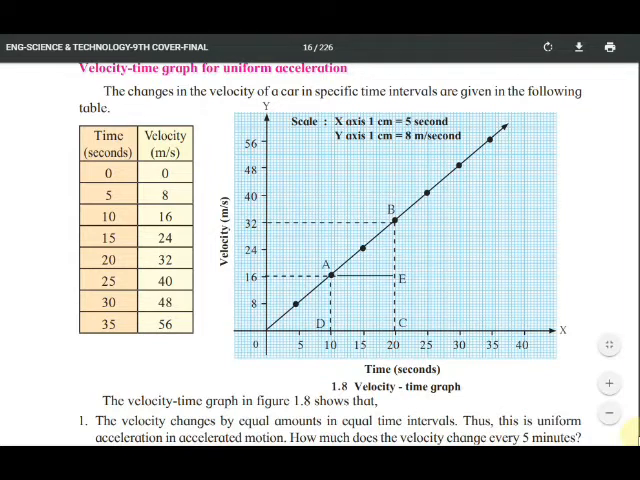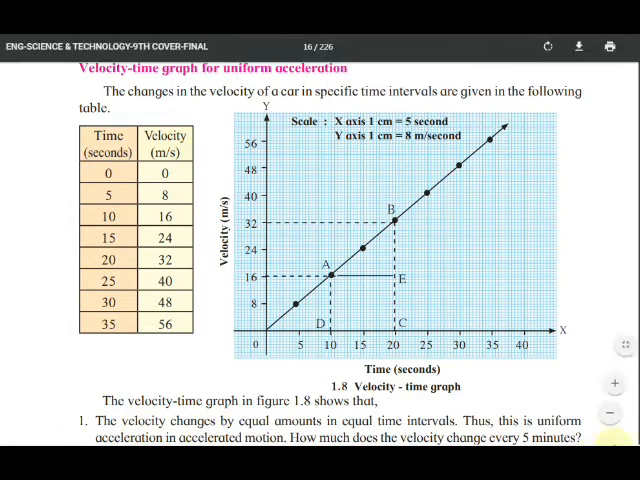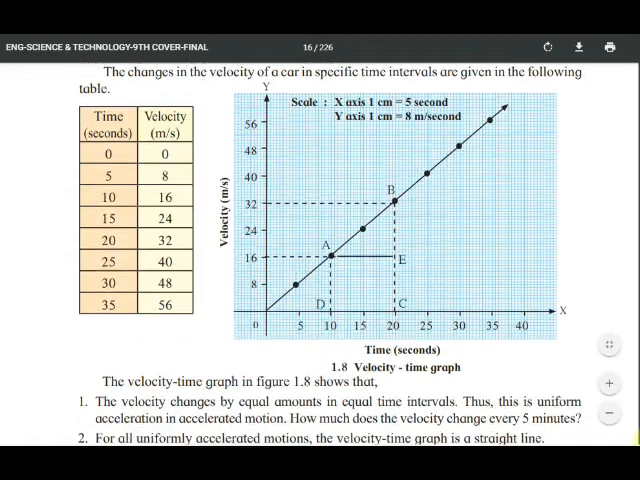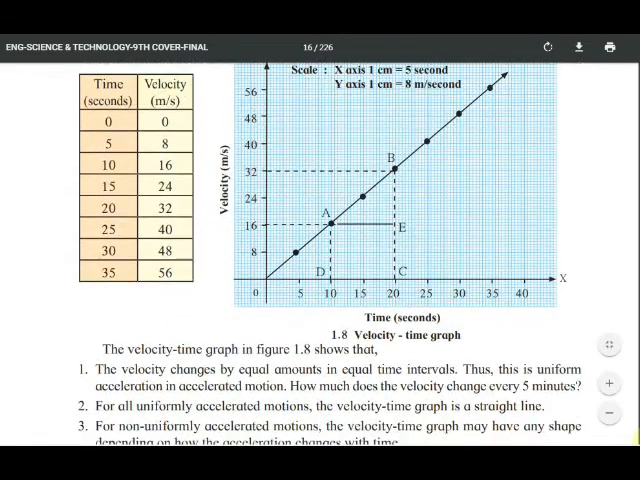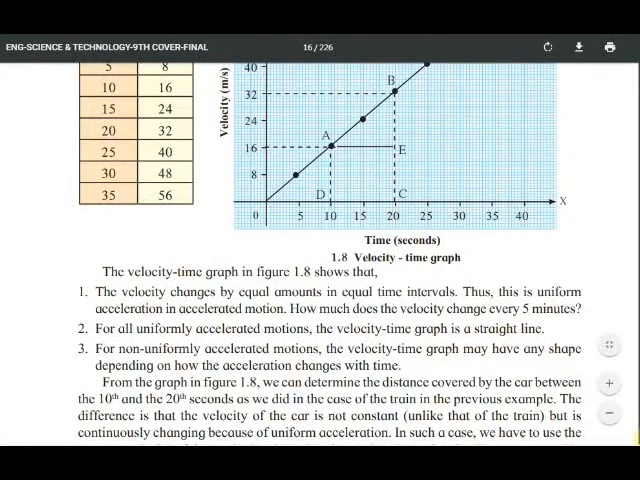If you see, the graph is a straight line, yes or no? This is a straight line graph for the uniform acceleration. Understood? The velocity changes by equal amounts in equal time intervals. Thus, this is the uniform acceleration in accelerated motion. How much does the velocity change every 5 seconds?